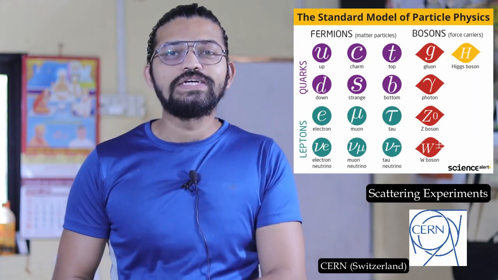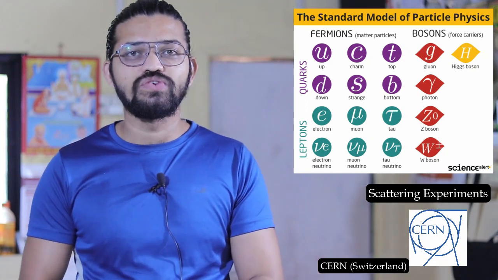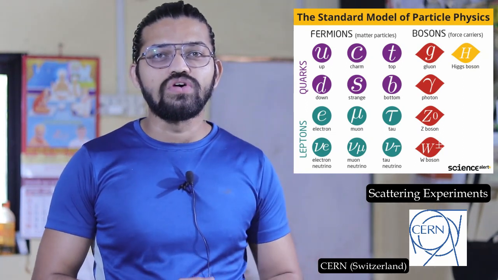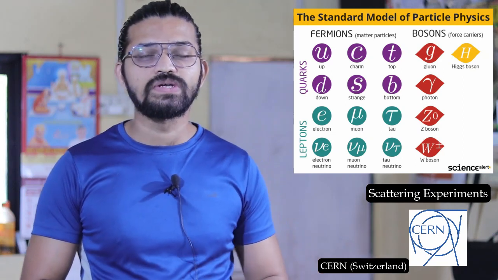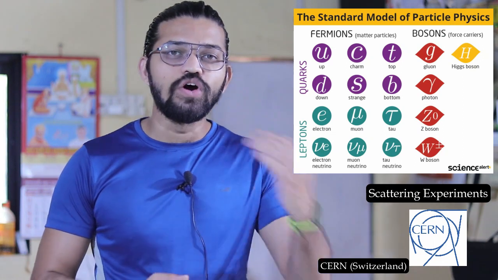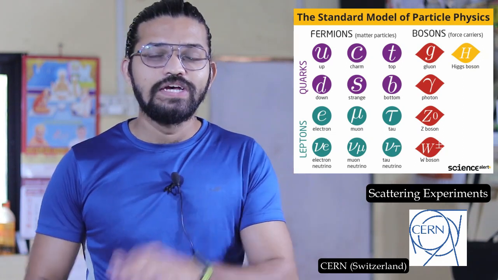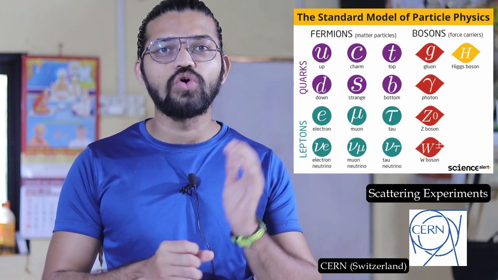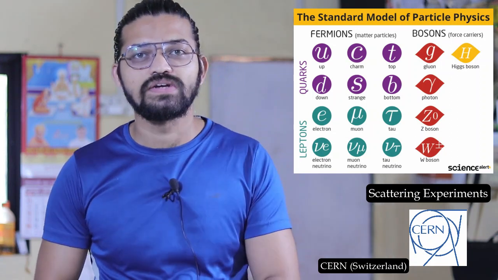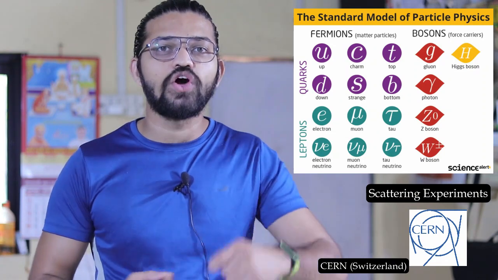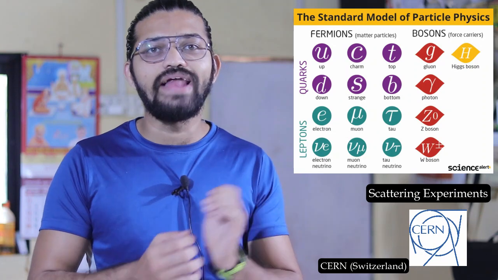CERN is a research institute in Switzerland, where thousands of physicist researchers research particle collisions. They also work on particle accelerators, such as the biggest machine on earth, the LHC, which is called the Large Hadron Collider. And this Hadron Collider works on particle acceleration.